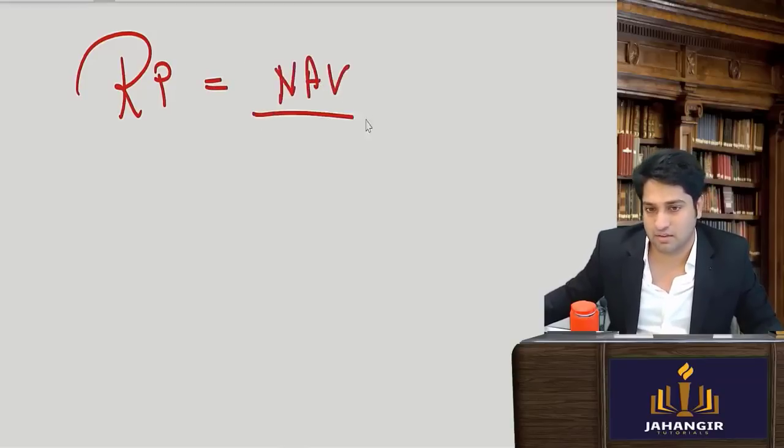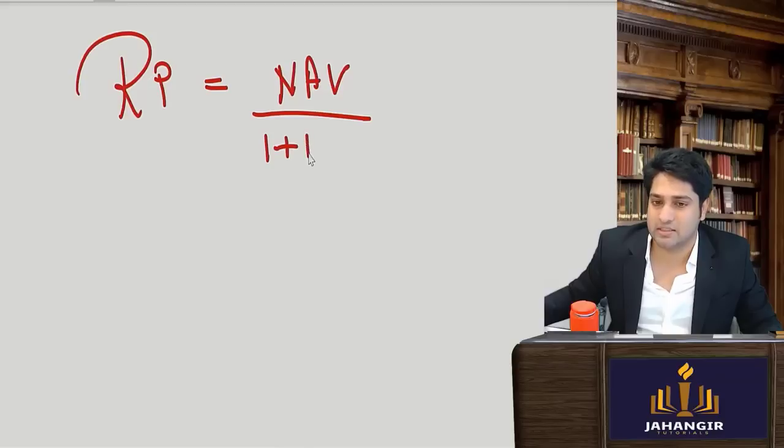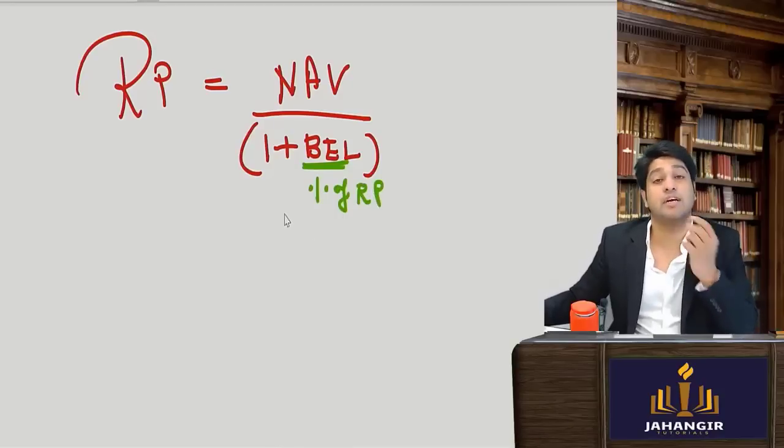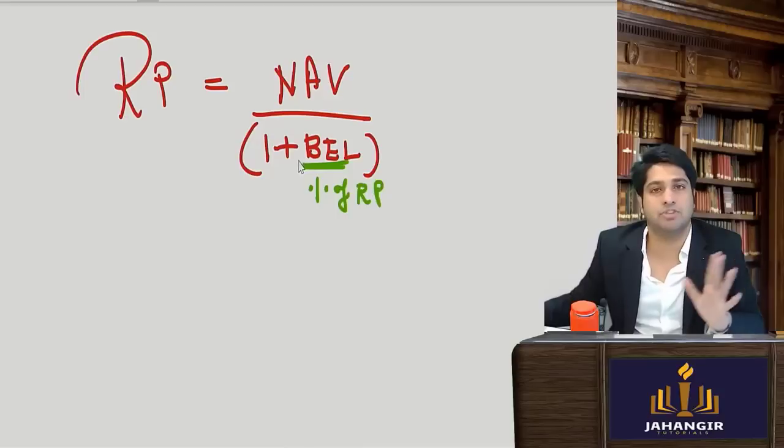NAV divided by 1 plus back end load. Now again, this back end load is given to you as a percentage of redemption price.